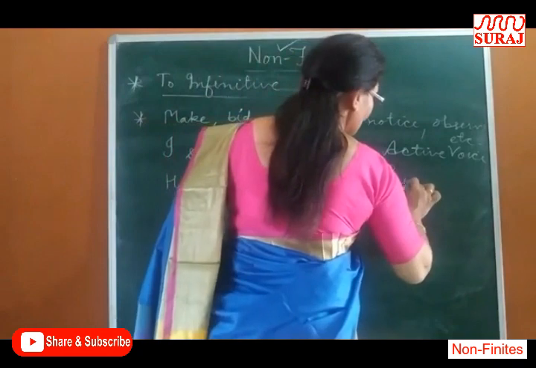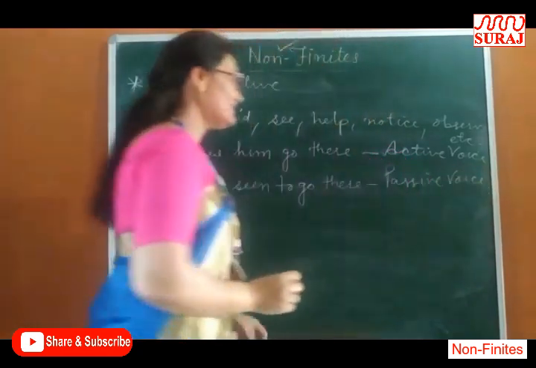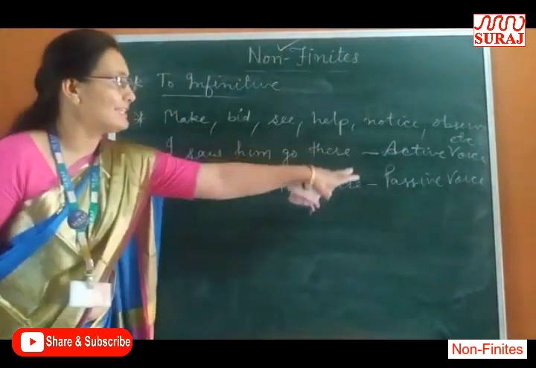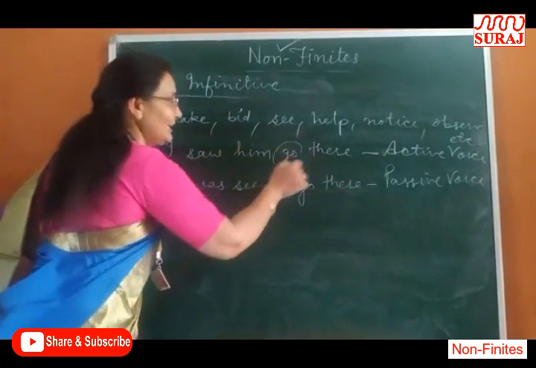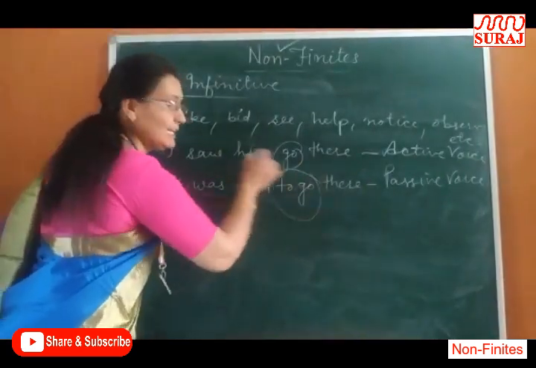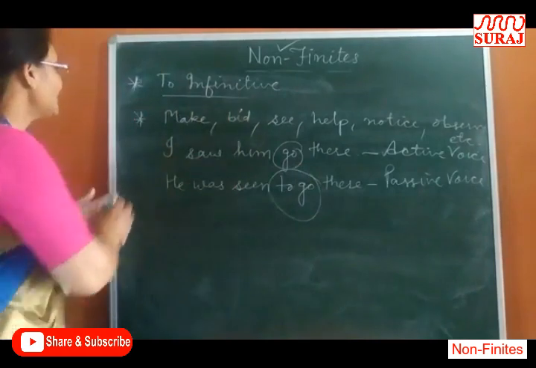It is passive voice. So students, these are the examples of active voice and passive voice. In active voice I have used here bare infinitive, and in passive voice I have used here to infinitive due to this rule.